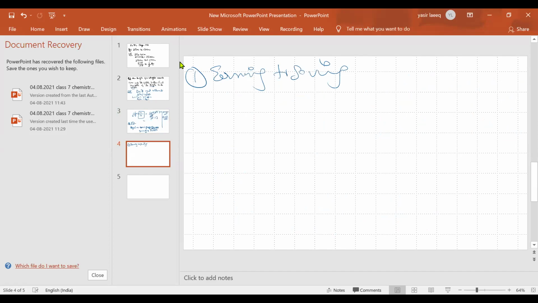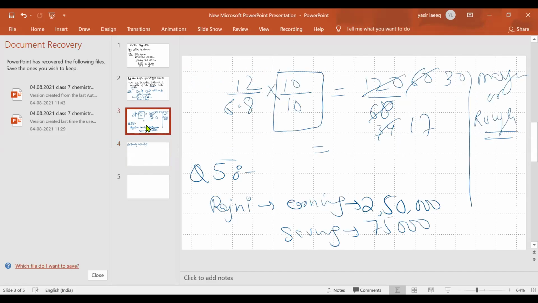Please show the previous page one time, sir. Sir, it's very easy. In the first part we have to just simplify, and the second part is very important. Who will do the second part? Ubada, we just have to subtract. Subtract from the total number, 2,50,000 minus 75,000. That is equal to 1 lakh.